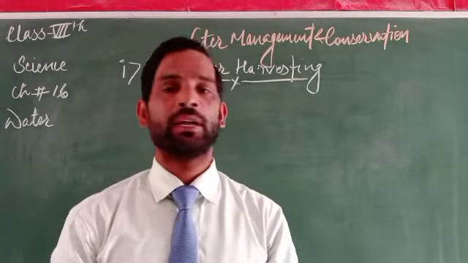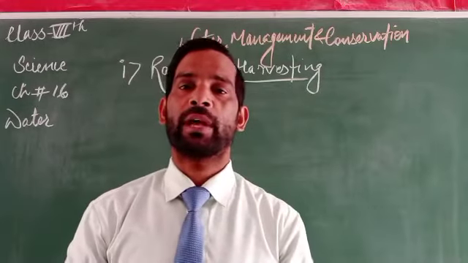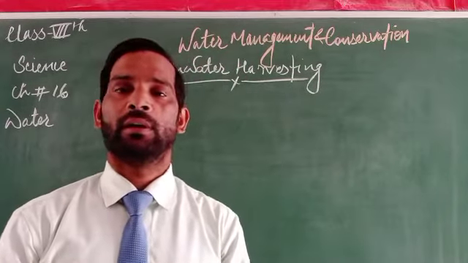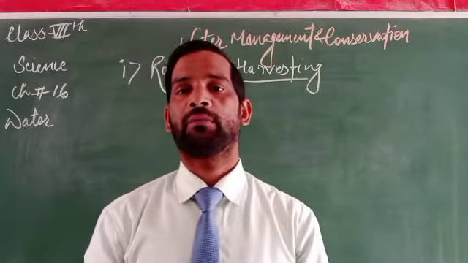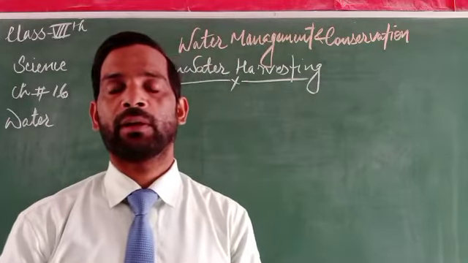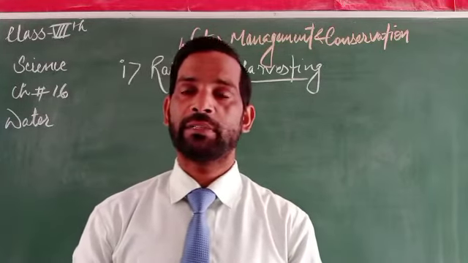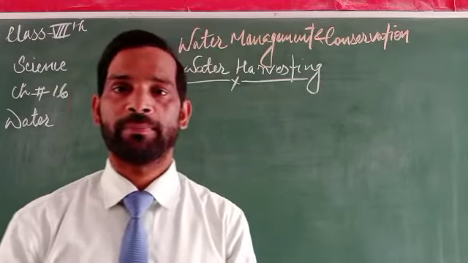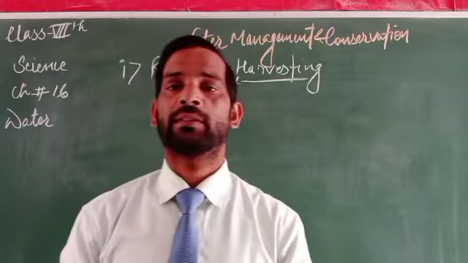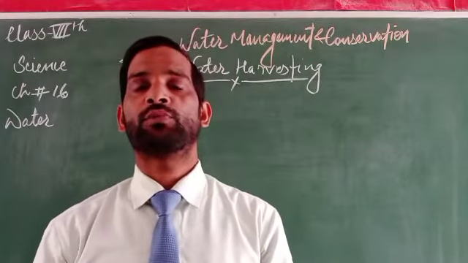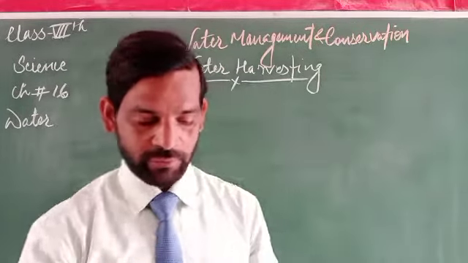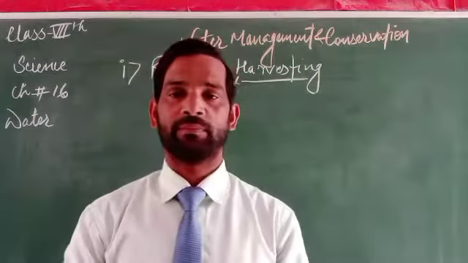This water can again be used for different purposes other than cleaning, bathing and washing. It can also be used for cropping, irrigation, as well as plantation. So this is the method by which we can conserve water in the form of rainwater harvesting.